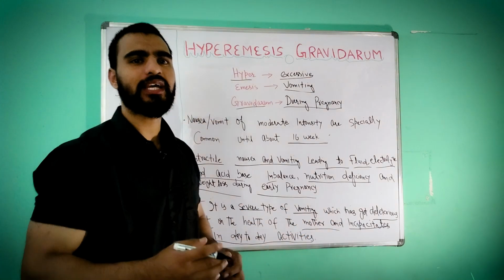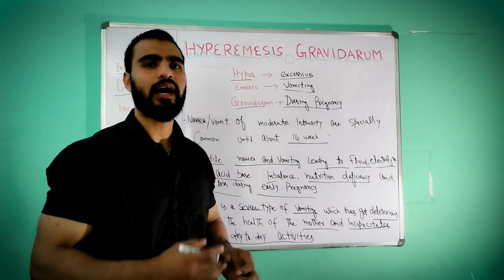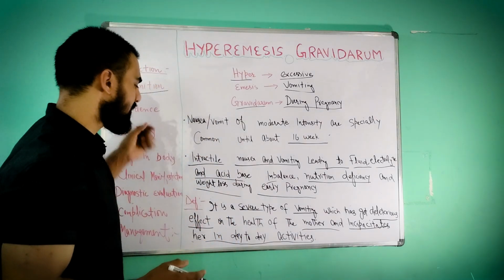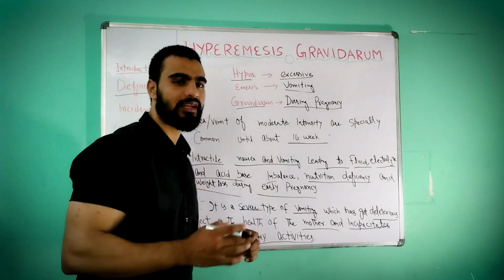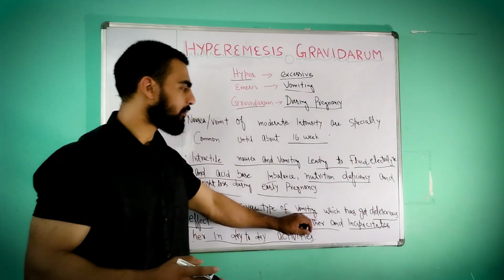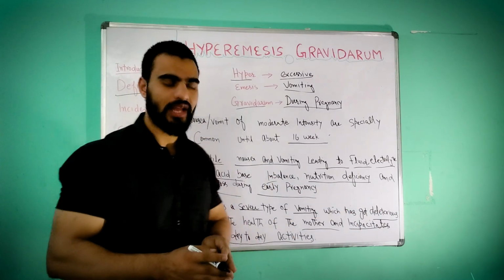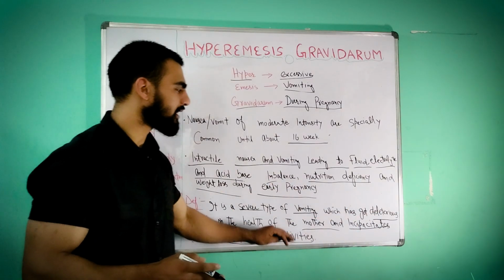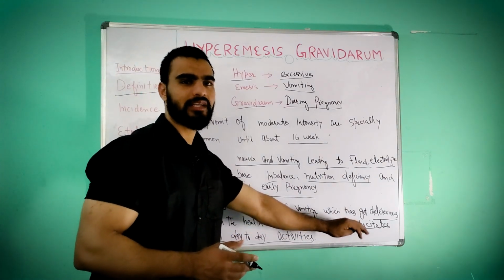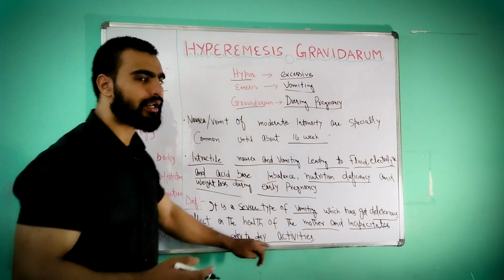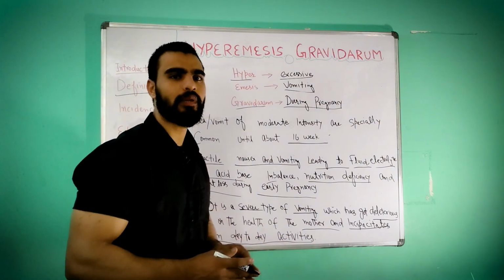Incapacitates means it makes her unable to perform the daily activities. So what is hyperemesis gravidarum? It is a severe type of vomiting which has harmful effects on the health of the mother and makes it difficult for her to perform day-to-day activities.